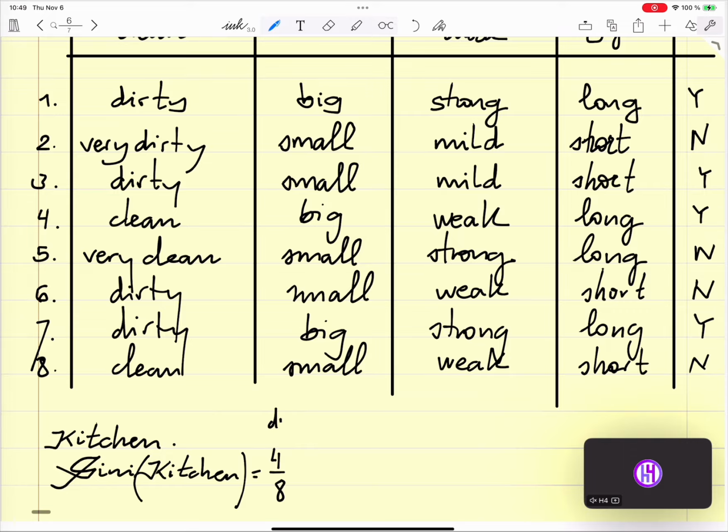So this is dirty. That multiplies 1 minus, for dirty we have 3 yes and 1 no. So 1 minus (3 divided by 4) square plus (1 divided by 4) square.